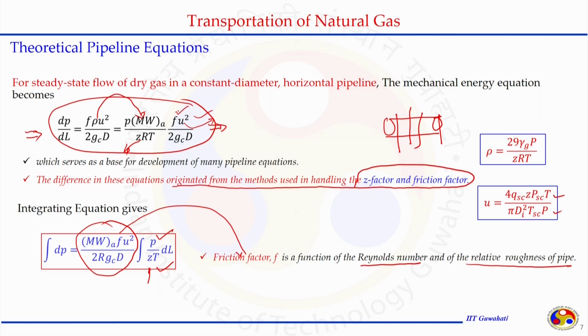Reynolds number is a function of flow rate. Flow rate is a function of temperature and pressure. Similarly, for the friction factor also. So, let us see what we can do for each term when we go further. For velocity, we can simply convert this in terms of temperature and pressure, and we can put it inside the integral sign. For the friction factor, it depends on which form we are going to use to calculate the